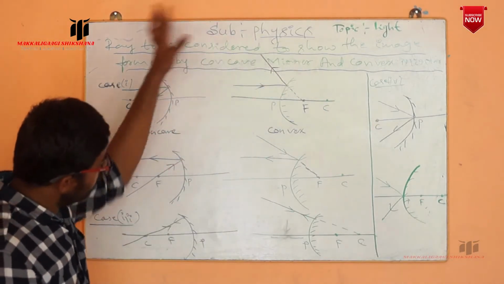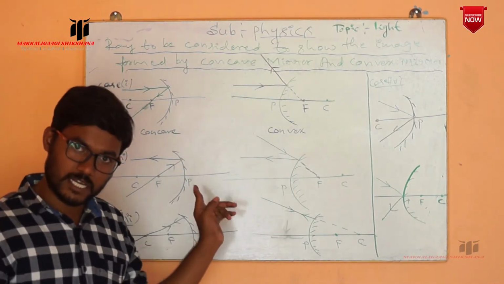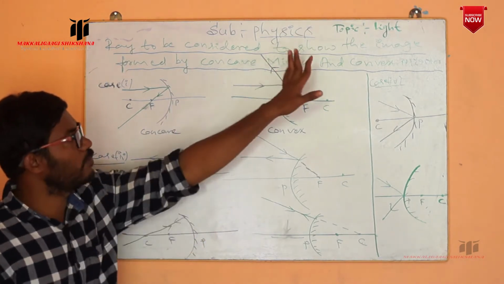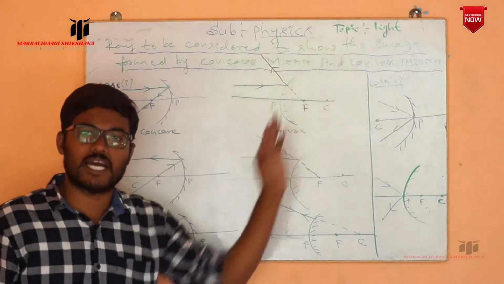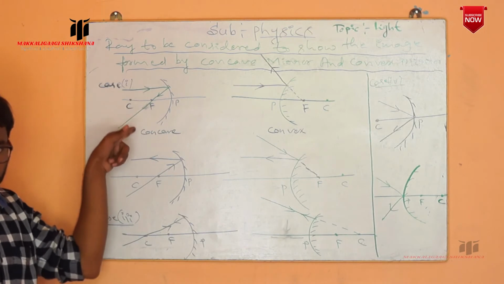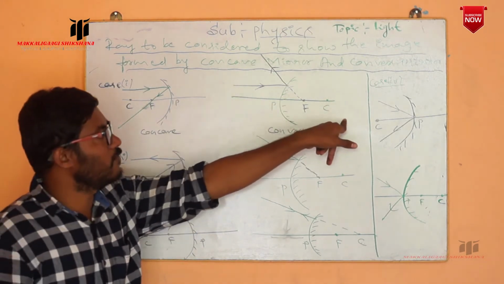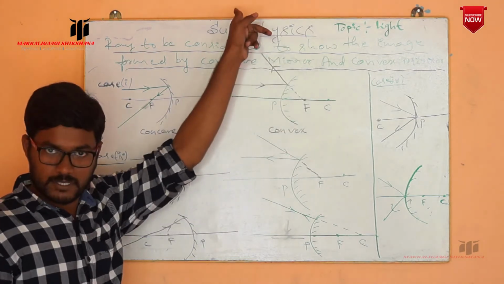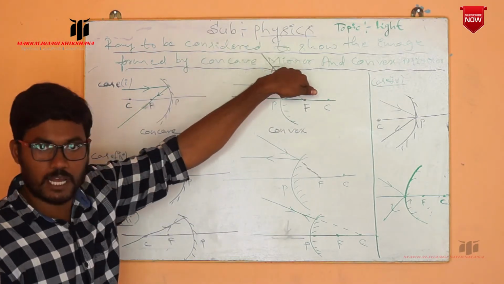So among these four rays, any two rays you will take to show the image formed by this concave mirror or convex mirror. So first one is, if the ray is incident parallel, it passes through the focus. But in case of the convex mirror, if the ray of light is incident parallel, after reflection it diverges, but it appears to be coming from the focus.